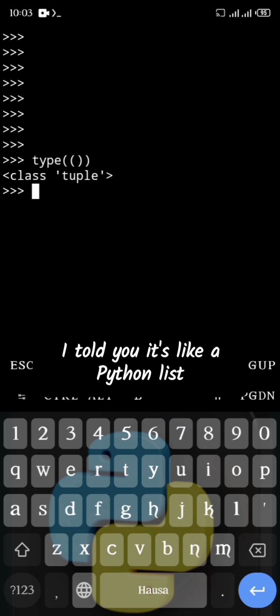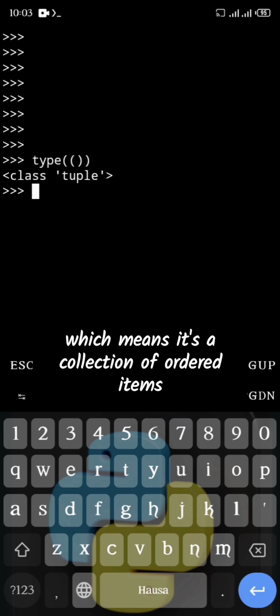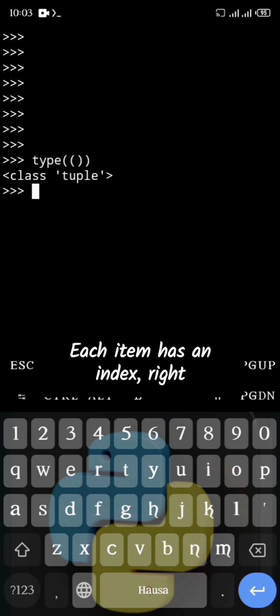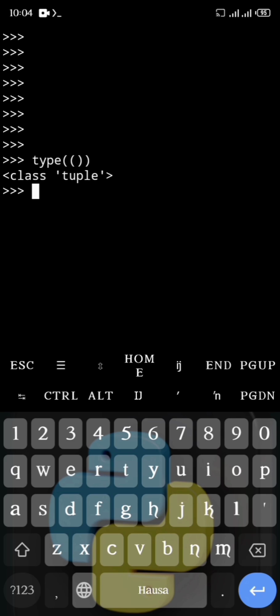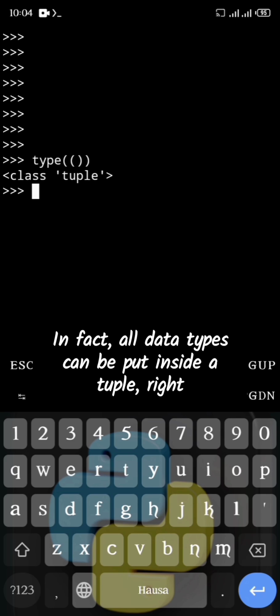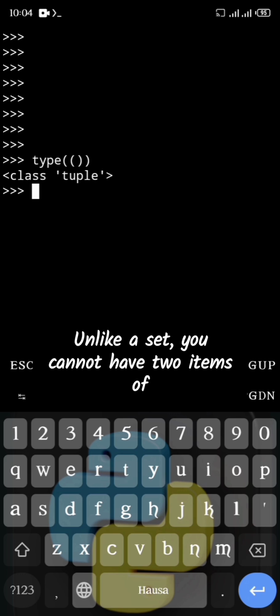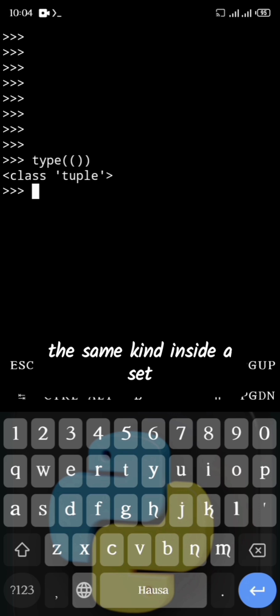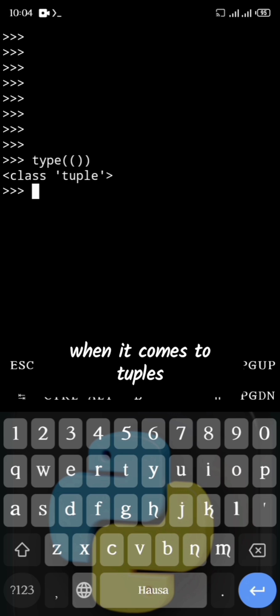I told you it's like a Python list, which means it's a collection of ordered items. Each item has an index, right? We've talked about indexes a lot. They can also hold many data types. In fact, all data types can be put inside a tuple. And it allows duplicates. Unlike a set, where you cannot have two items of the same kind, it's the opposite when it comes to tuples.